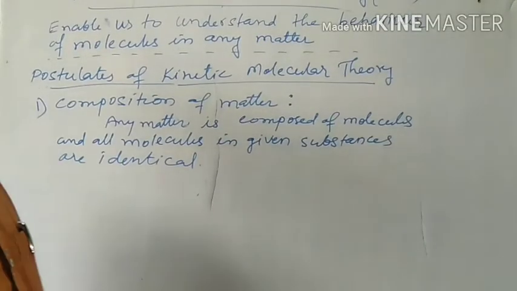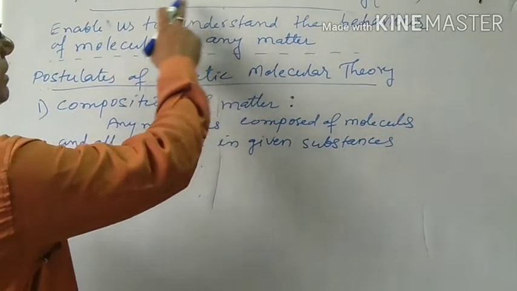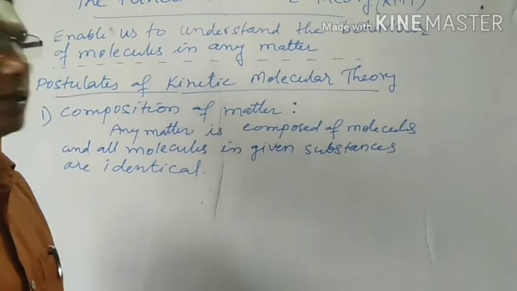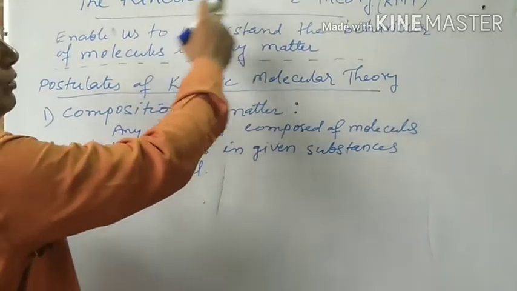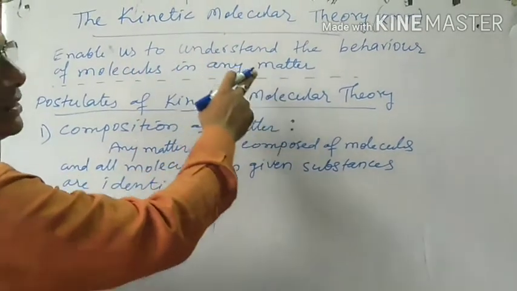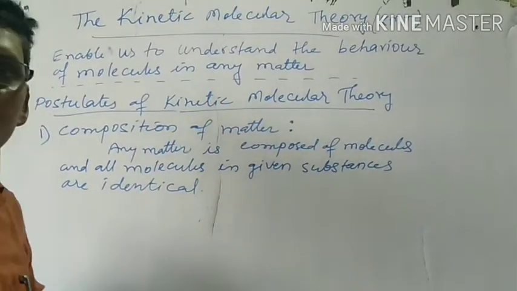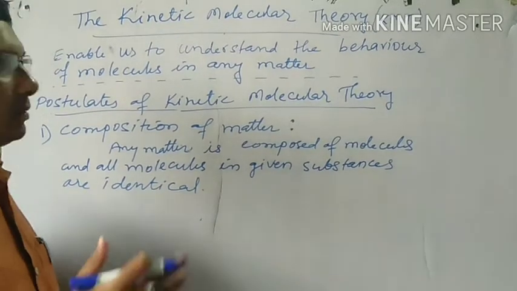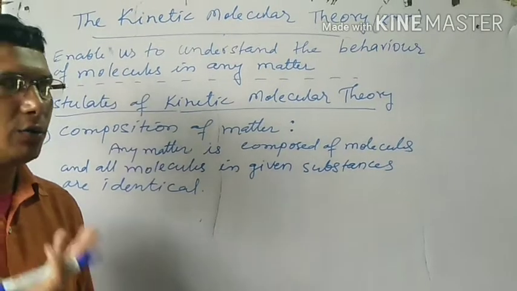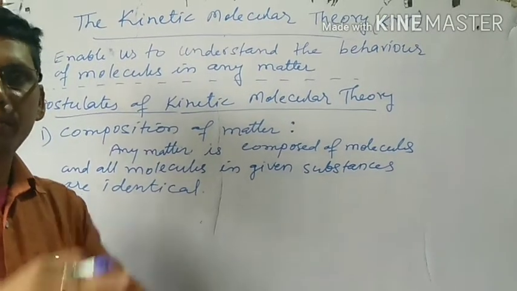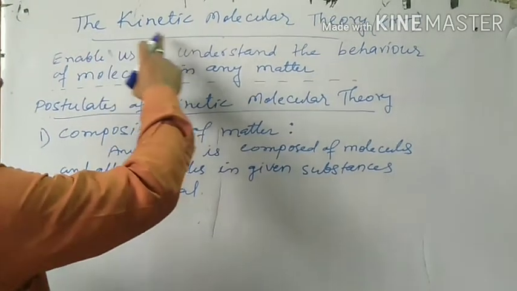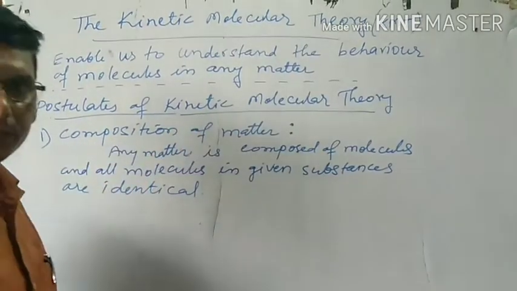Okay students, now come to the next topic, that is kinetic molecular theory. What does this theory tell us? This theory, kinetic molecular theory of matter, enables us to understand the behavior of molecules in any matter. As we know, matter is made up of atoms, molecules or ions. So how do these molecules behave in any matter? This we understand by the theory called kinetic molecular theory.